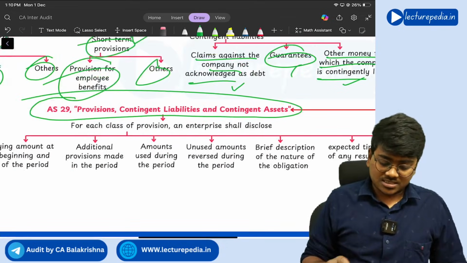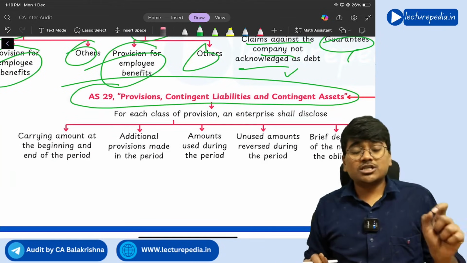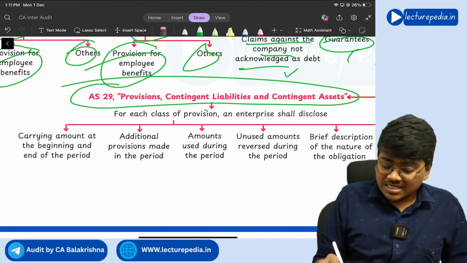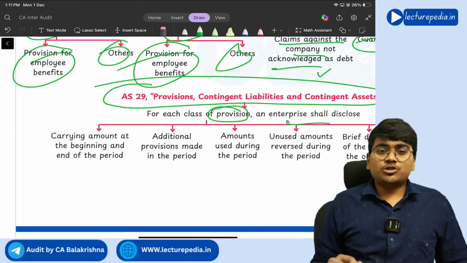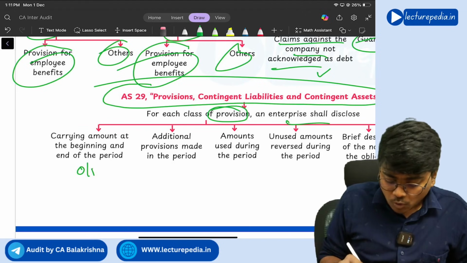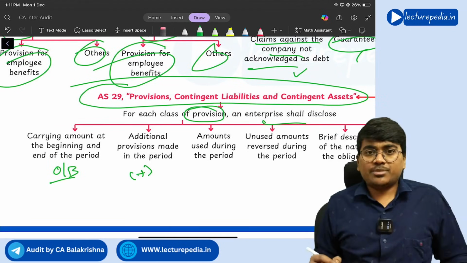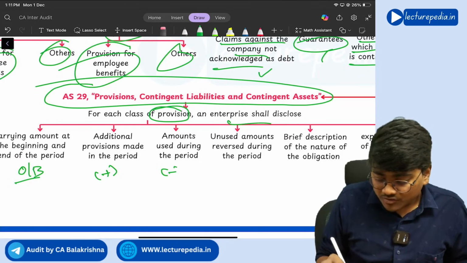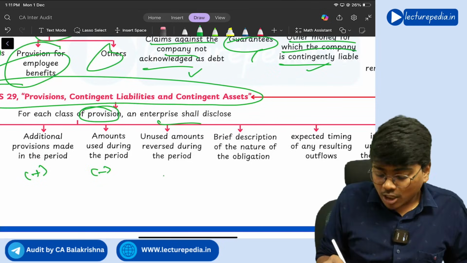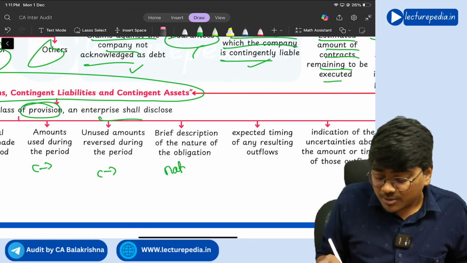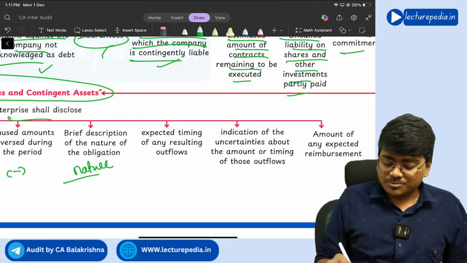Getting it? Next, with respect to disclosure as per AS 29, see, for each class of provision, the enterprise needs to disclose the opening balance. Next, the additional provision made during the year. Next, how much provision is used during the year and how much provision is reversed during the year, and the nature of that particular provision and expected timing.